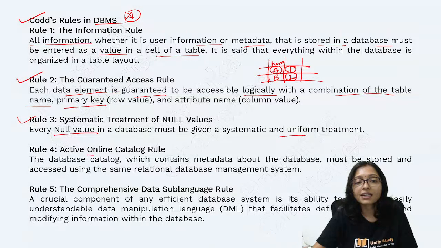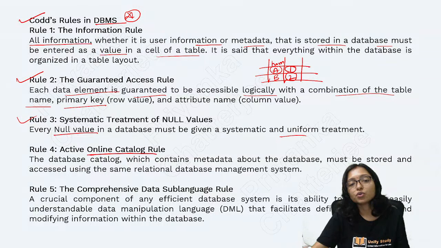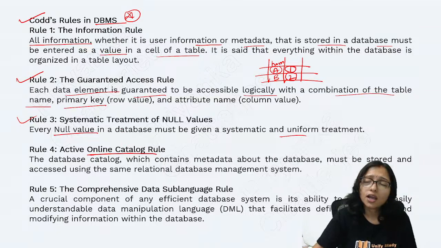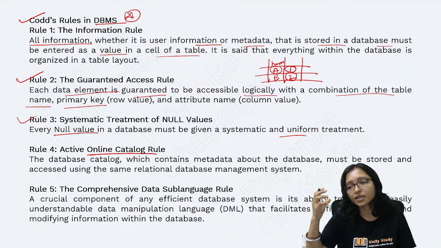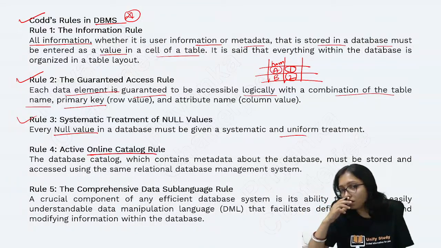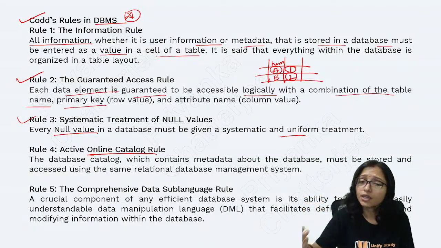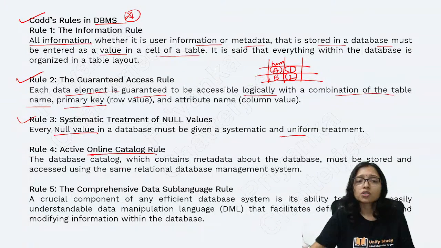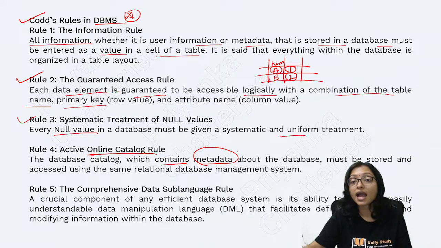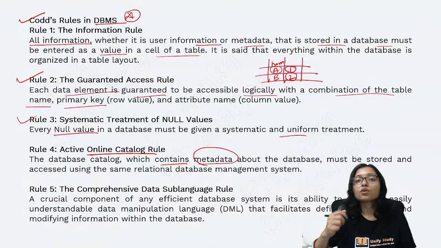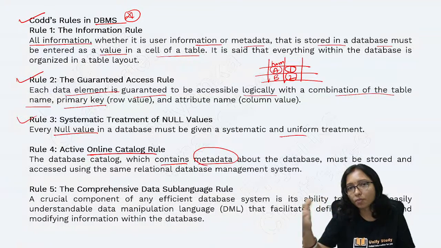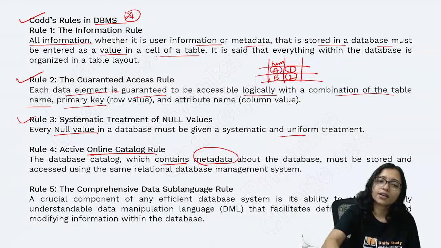Okay. Active online catalog rule. What is that? Nowadays everything is online. You are also learning online. You are using so many apps, so many websites. You are using the database also. So the database catalog contains the metadata about the data. Catalog means what? Whenever you go to any restaurant or any shopping mall, you ask for a catalog, right?